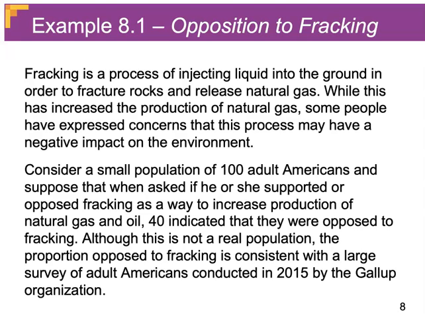So let's consider that we have a small population of 100 adults. Now, I know that it would be very unlikely to have a population that's 100, but in order for us to illustrate this idea of sampling variability, we're going to stick with a small population so that we can talk about it in more realistic terms. Based on a study done in 2015 by the Gallup organization, they suggested that about 40% of the population would be opposed to fracking. So in our population, let's imagine that 40 people are opposed to fracking and then the rest of them are not opposed.